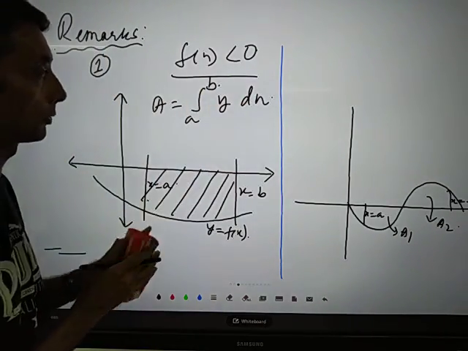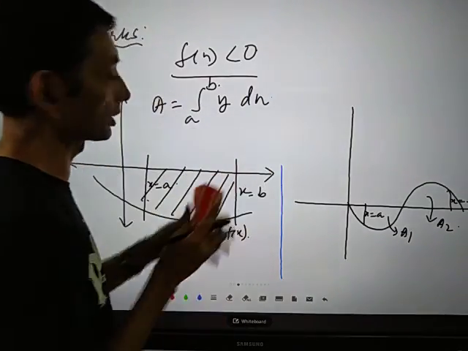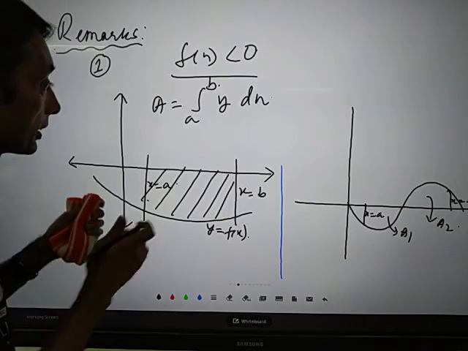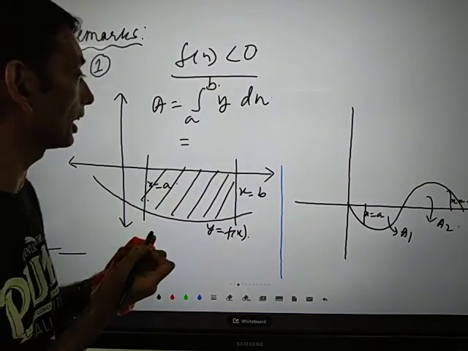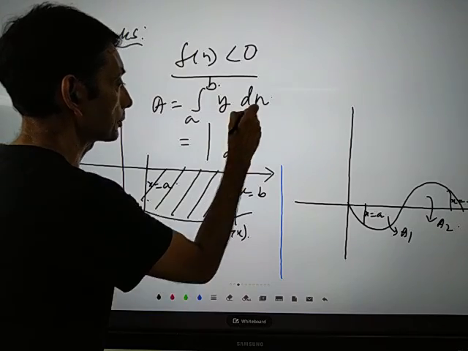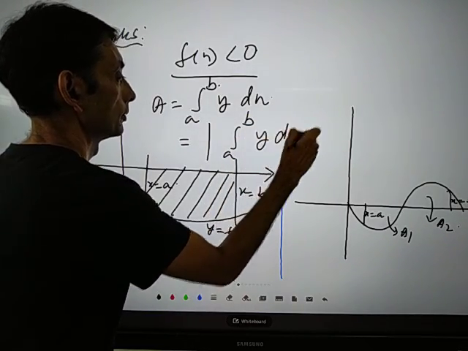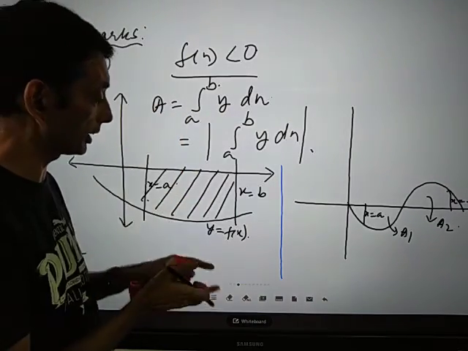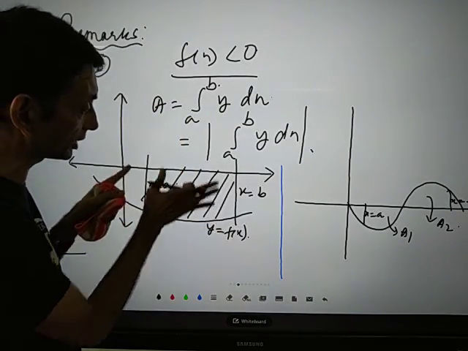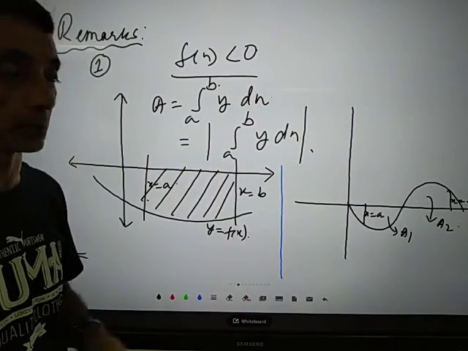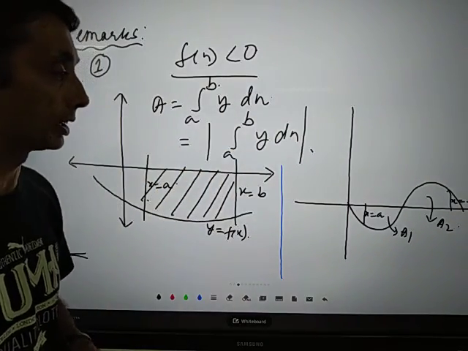For area, we'll calculate the absolute value of this integral from a to b of y dx, since it will be negative if f(x) lies below the x-axis. So we need to consider only the absolute value, that means only the positive value.